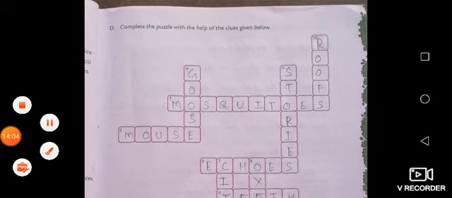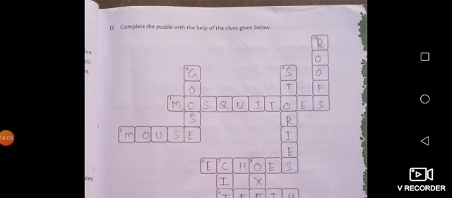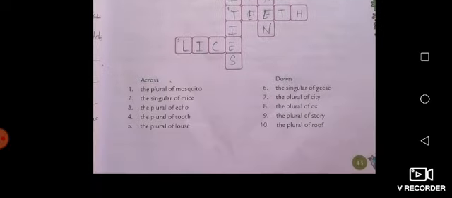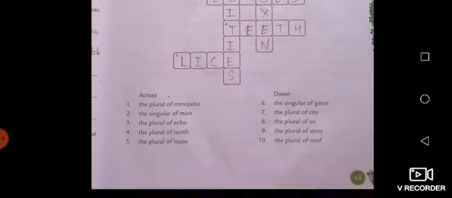So student, exercise number D: complete the puzzle with the help of the clues given below. Here is the puzzle that we have to fill, and at the bottom there are some sentences, which are the clues. With the help of these clues we have to fill this puzzle. The first is the plural of mosquito.